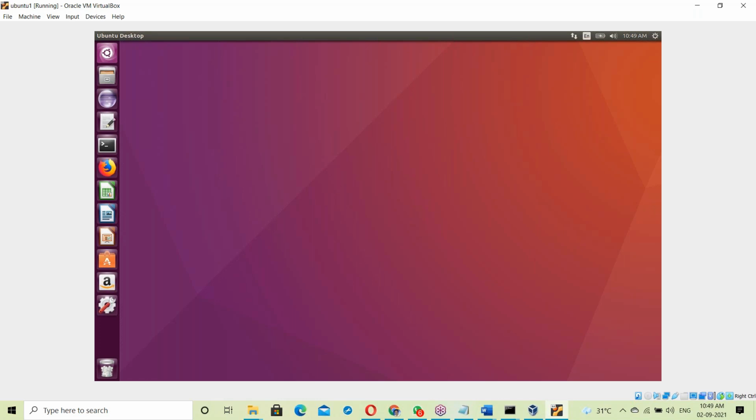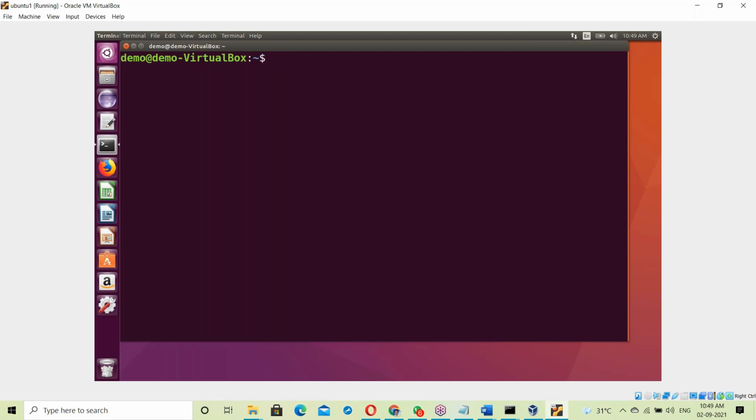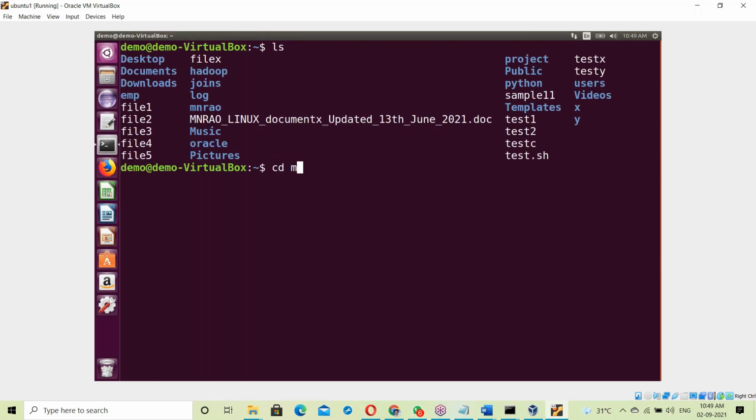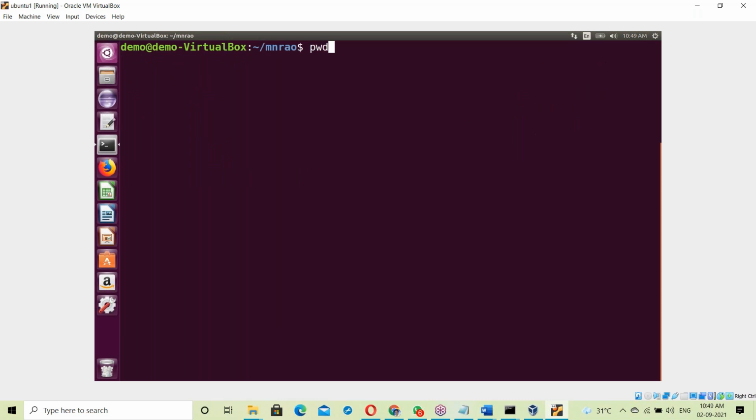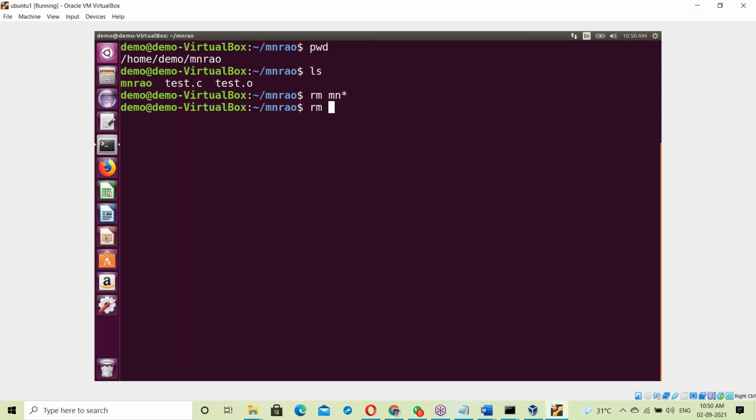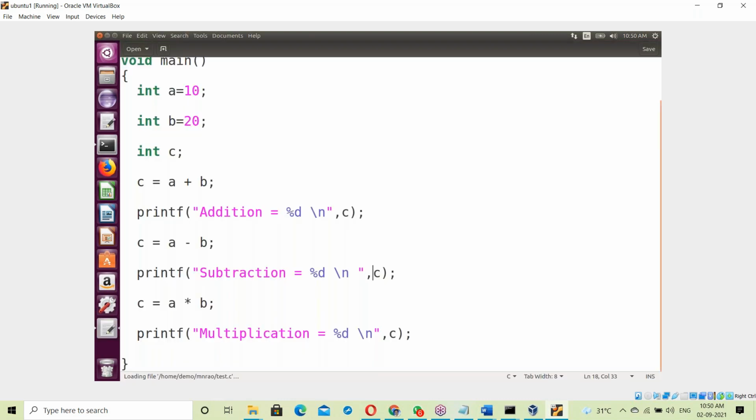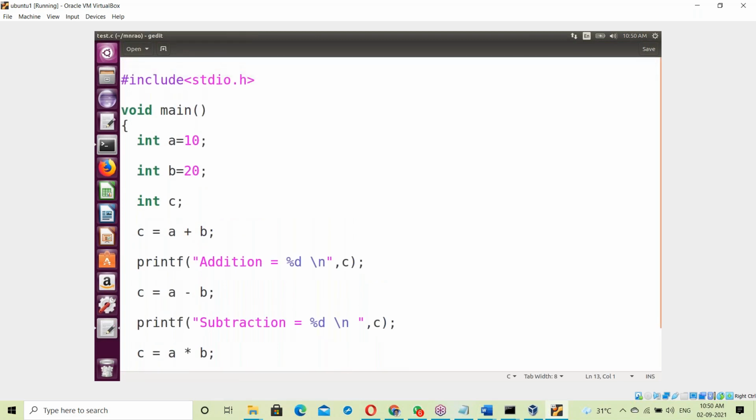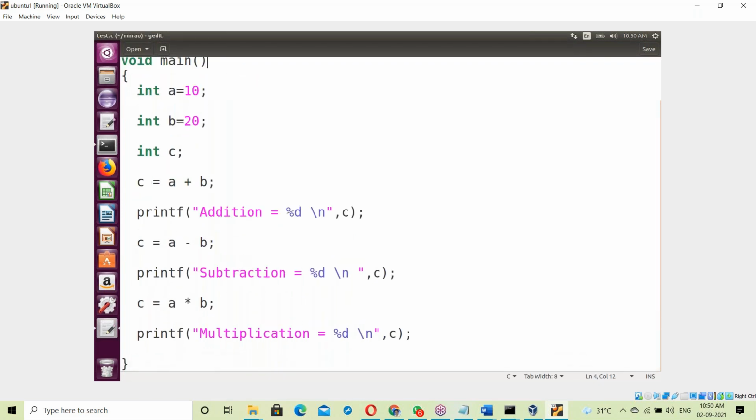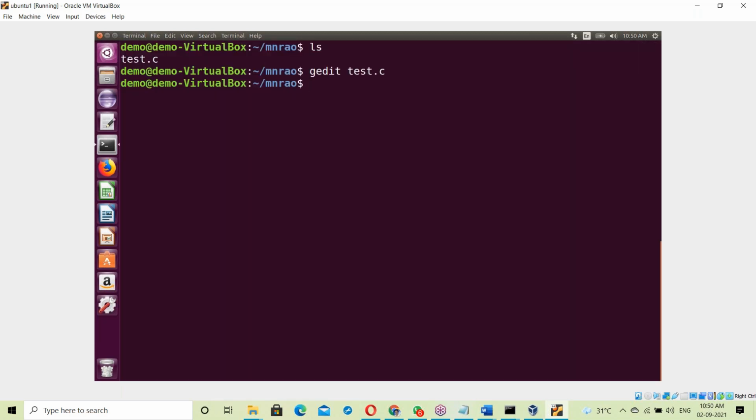See, yesterday we discussed the compiler part. Go into the directory with cd. ls, then gedit test.c. See, this is a C program file. Yesterday we discussed this, right? Now what happens here?